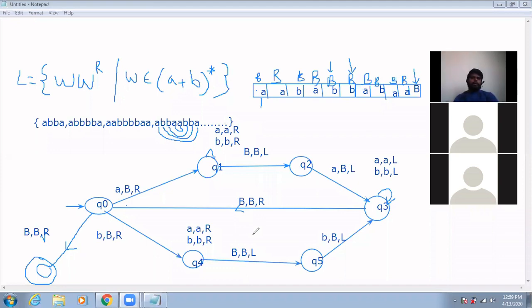So that is also you do homework. But next problem is construct the Turing machine. Construct the Turing machine